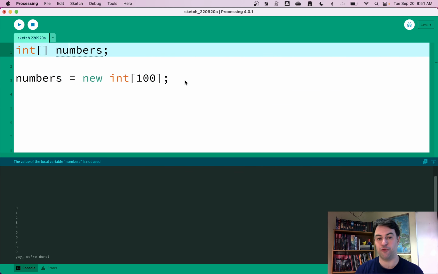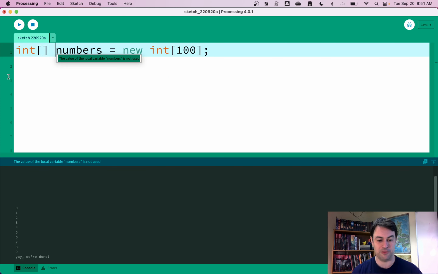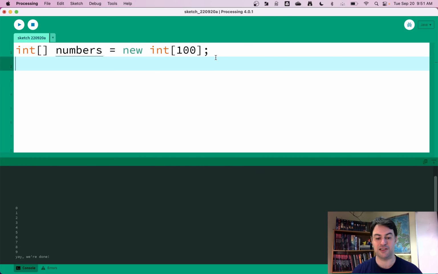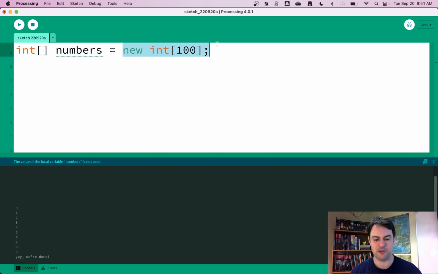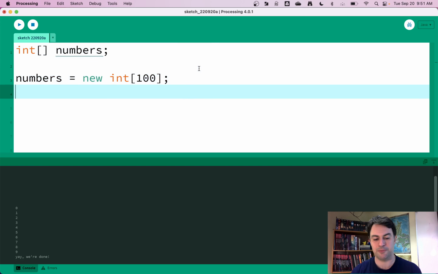Technically, you can combine this in one line, but it's not always possible to do that. Sometimes you'd like to declare this as a global variable and then assign it later on. So I'm going to put these separate, but just know that technically you are able to do this as well. You can declare it, and instantiate is the right word, create it, all at the same time if you want to. But I'm going to keep these separate for now because that's often how we'll see it.